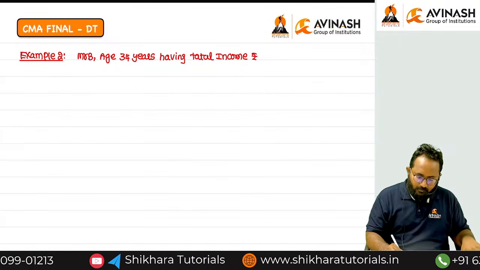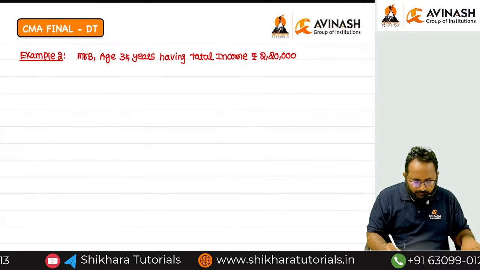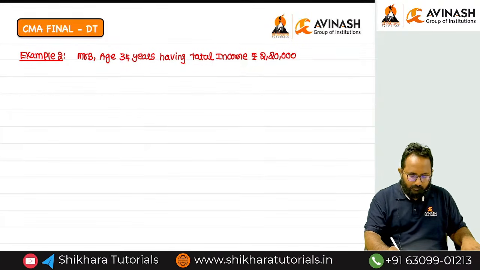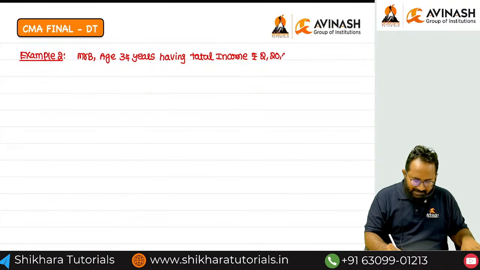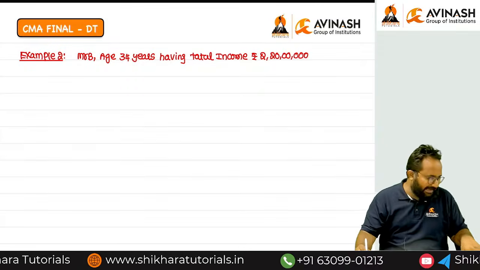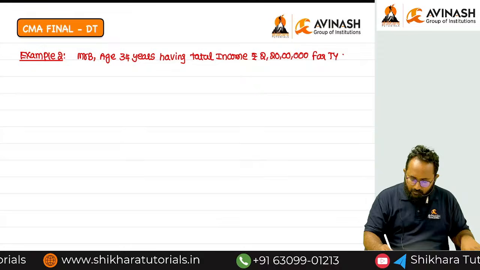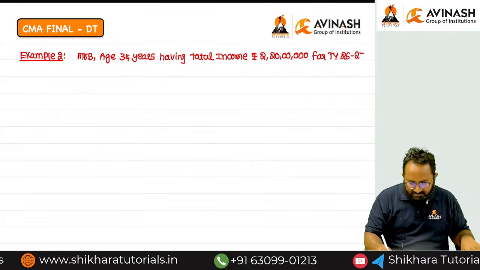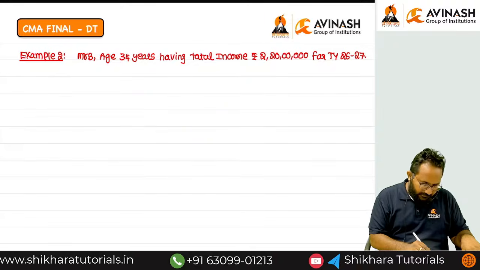Having total income, rupees 2,20,000. Sorry, 2 crore 20 lakhs. Sorry ma, 2 crores 20 lakhs, for tax year 26-27.